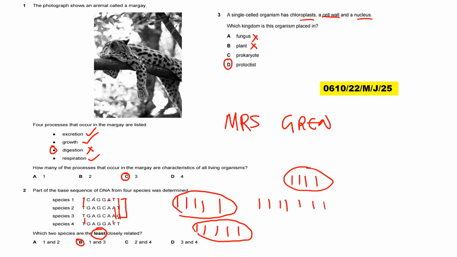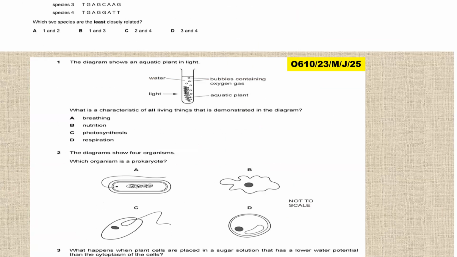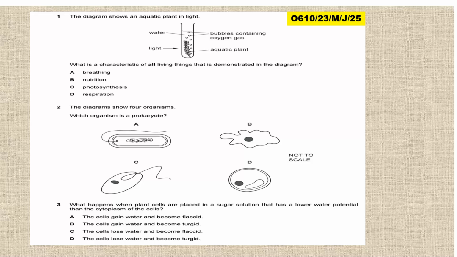Okay? Prokaryotes, you find bacteria. So the bacteria has the cell wall, but not chloroplast. So that's why we are going for protoctists. So that is the answer. All right, we proceed. We look at this one.